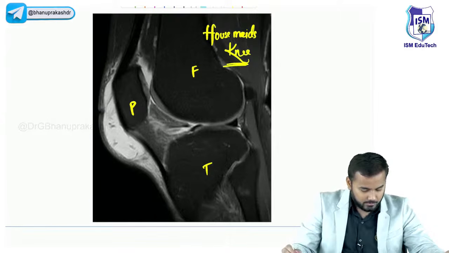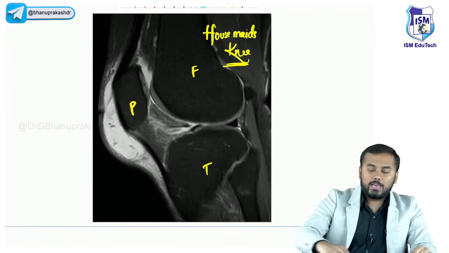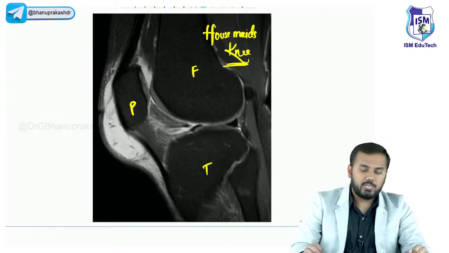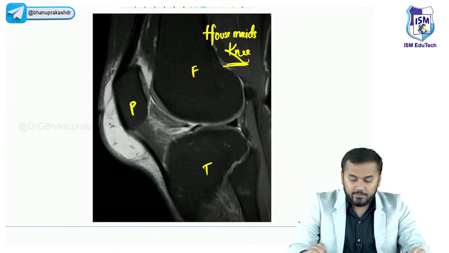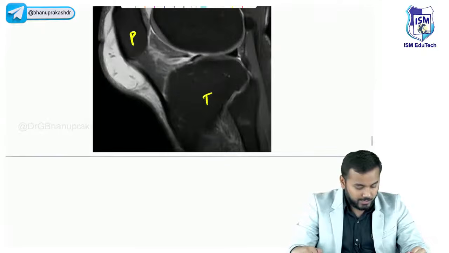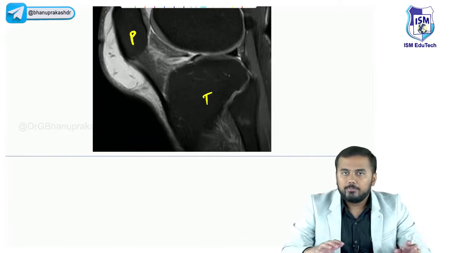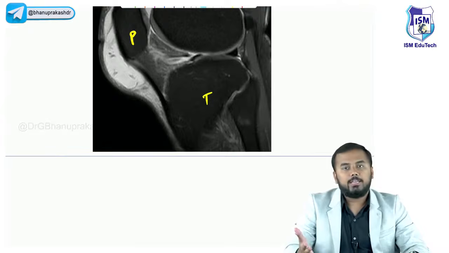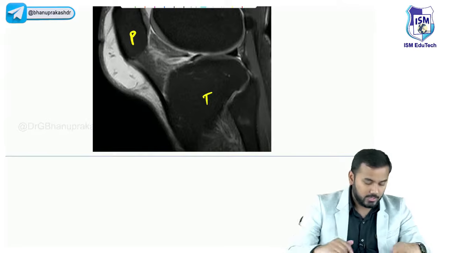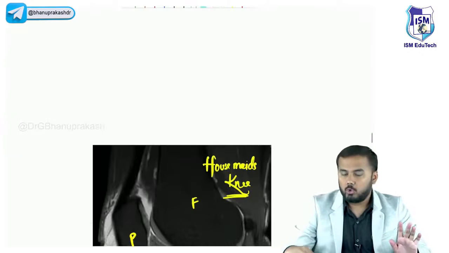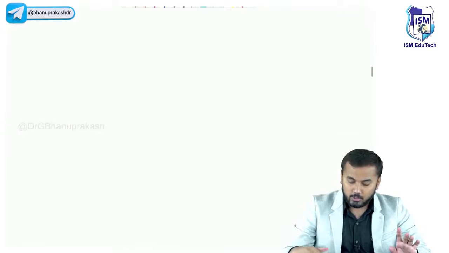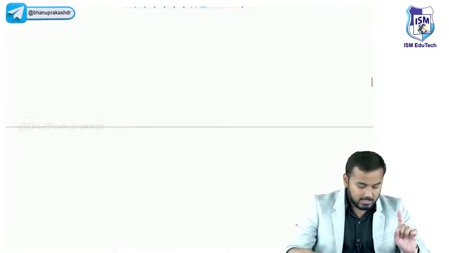Housemaid's knee. Right. So guys, what we shall do is that in the next session, we shall discuss what are the different types of synovial joints in detail. And then we shall continue with our next topic. I'll tell you what the next topic will be tomorrow, right? But till today, whatever I have told you guys, I hope all of you understood all the topics which I have discussed.